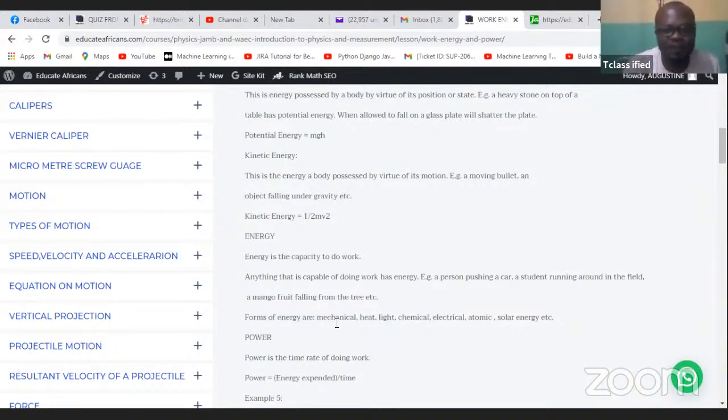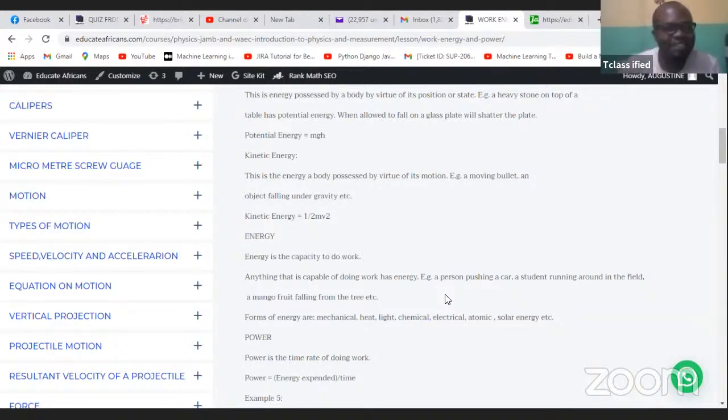So what are the forms of energy? We have what we call mechanical energy, heat energy, light energy, chemical energy, electrical energy, atomic energy, solar energy. All these things are energy. Without solar energy, you will not be seeing the solar light. Without atomic energy, people in Japan and some other countries, they are using what we call radioactive energy to power everything there. So they use a lot of atomic energy.